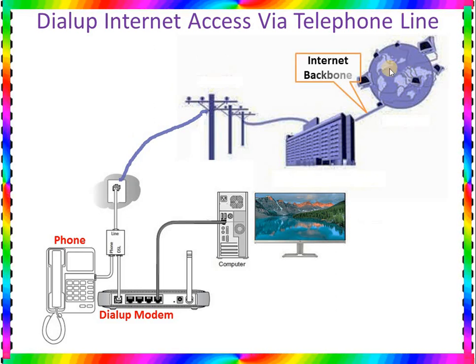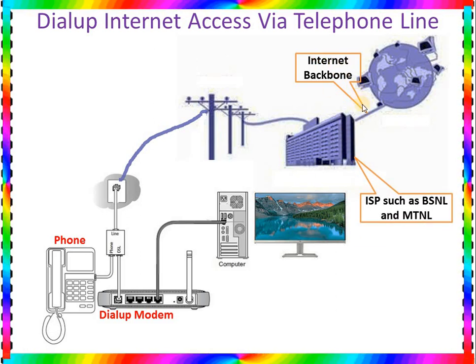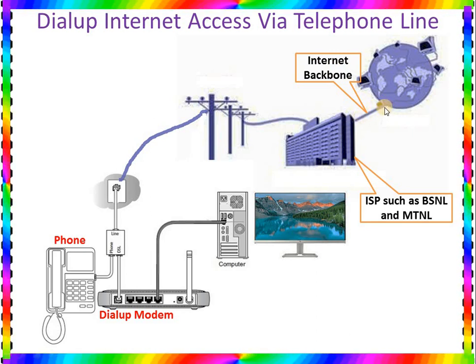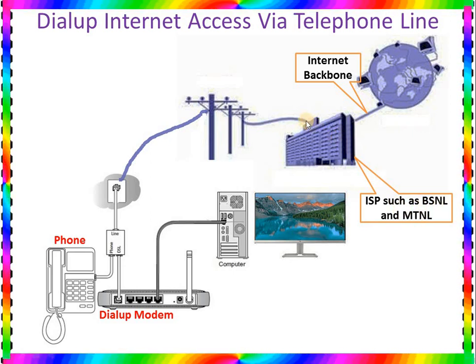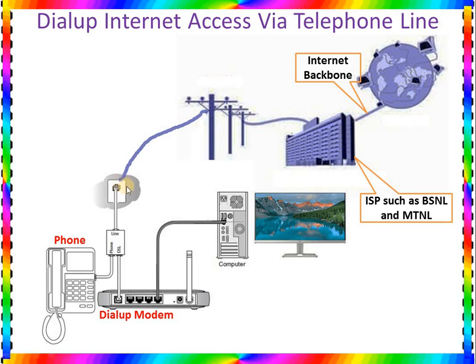The first thing is, the internet is connected to the ISP, the internet service provider, with the help of the internet backbone. These backbones are the undersea cables. These undersea internet backbones are connected to the ISP, such as MTNL or BSNL. Then these are connected to the telephone lines by twisted pairs, or sometimes to the telephone poles on the street using twisted pairs. Then this telephone line is connected with our home telephone jack.